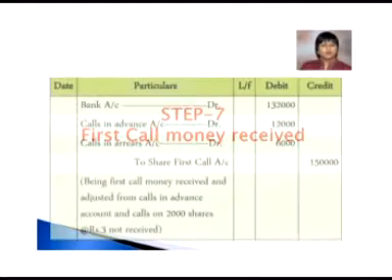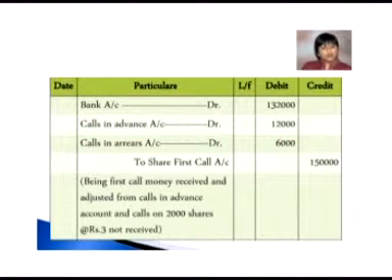Call money. Remember one thing, in our working notes, we have adjusted 12,000 rupees, which was the balance left over after adjustment towards share allotment account, to the share first call account. And in our example, there was Mr. Harry who has not paid first call on 2000 shares. So there were calls in arrear and there were calls in advance also.